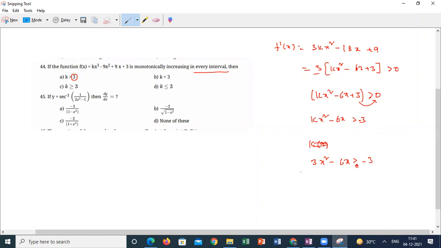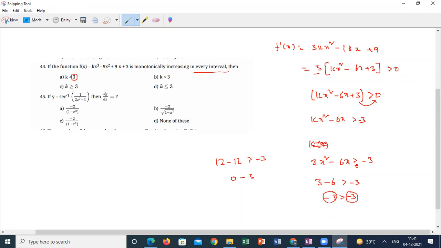If I substitute x equal to 1, 3 − 6 greater than −3. −3 is greater than −3? It is equal. Or if I take 2, 12 − 12 greater than −3, 0 greater than −3. So k greater than or equal to 3 is not possible. Why is it not possible? If I take x equal to 1, I get −3 should be greater than −3. It is not a correct statement.